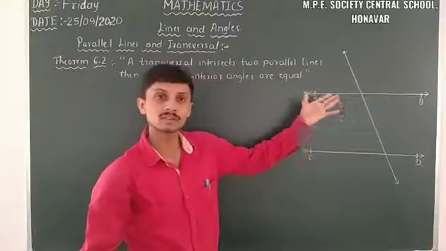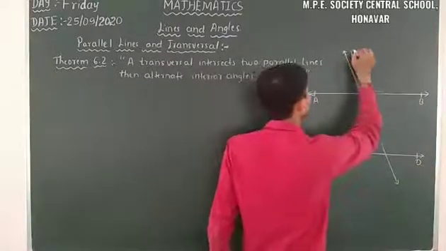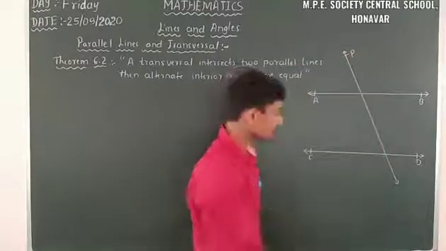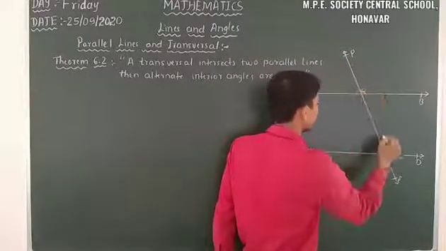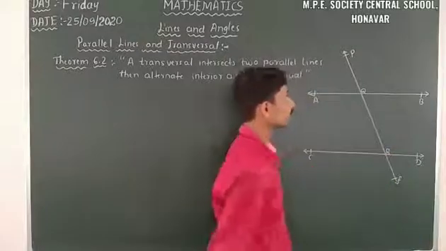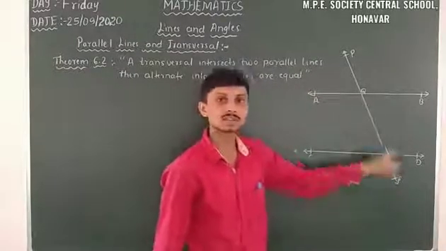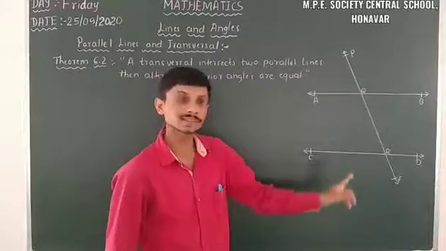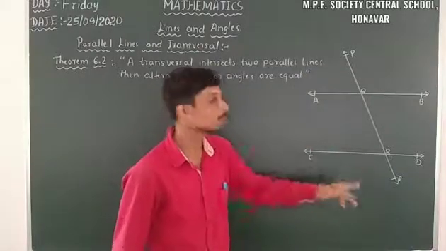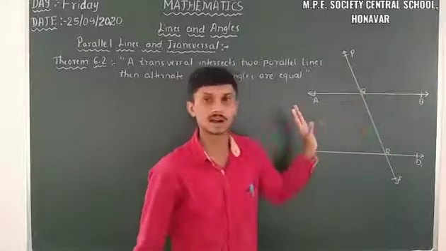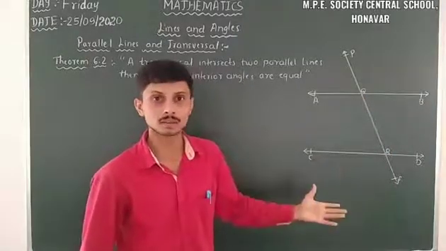Then I take PS as the transversal. PS is a transversal that intersects AB and CD at two distinct points Q and R respectively. So this is our given term.